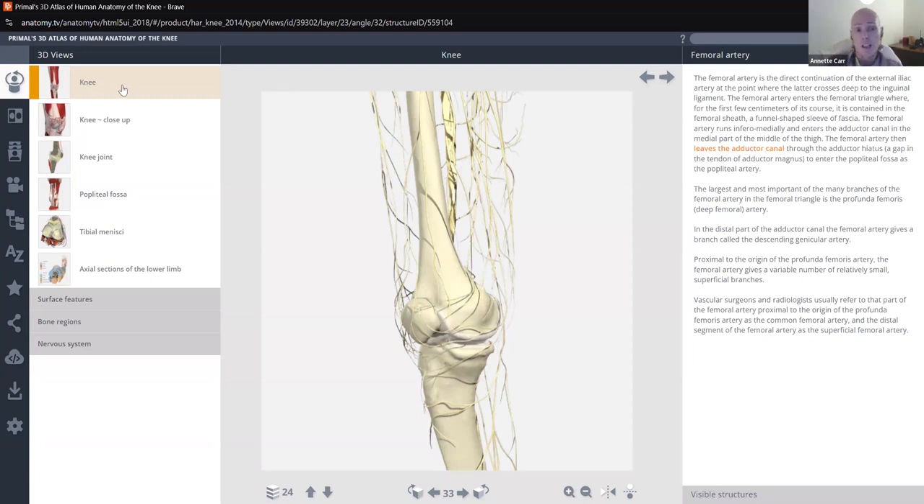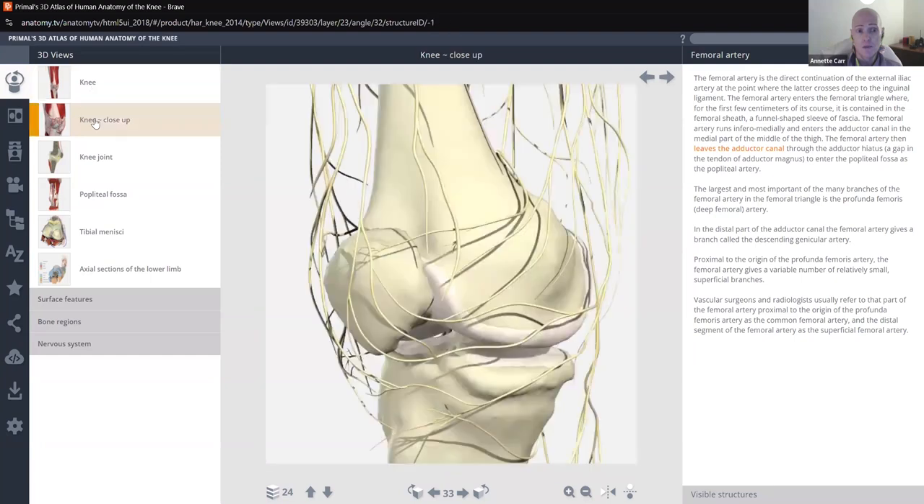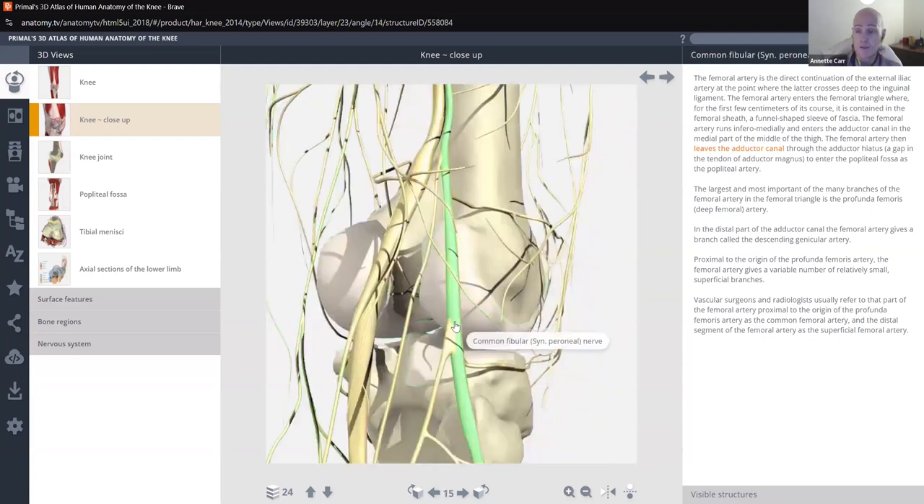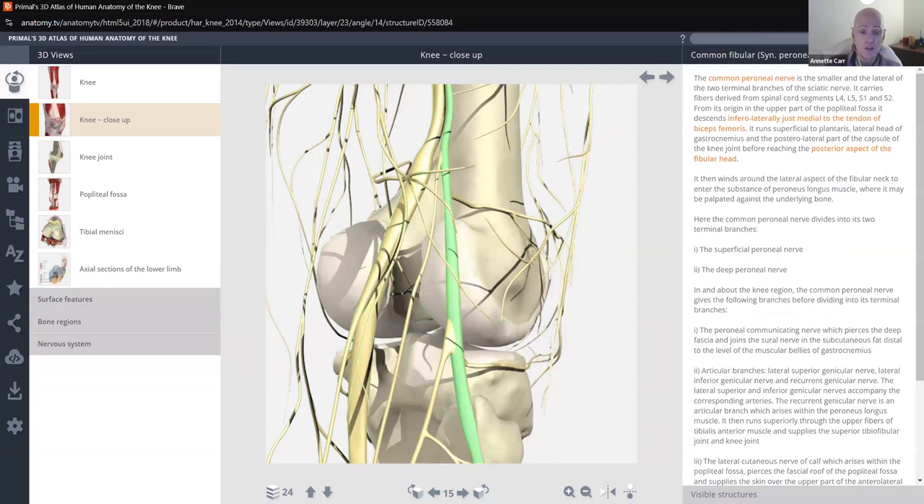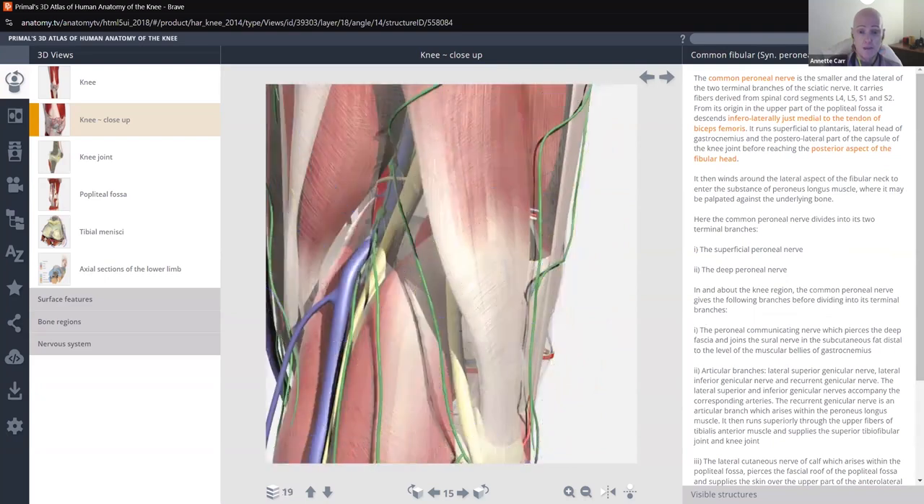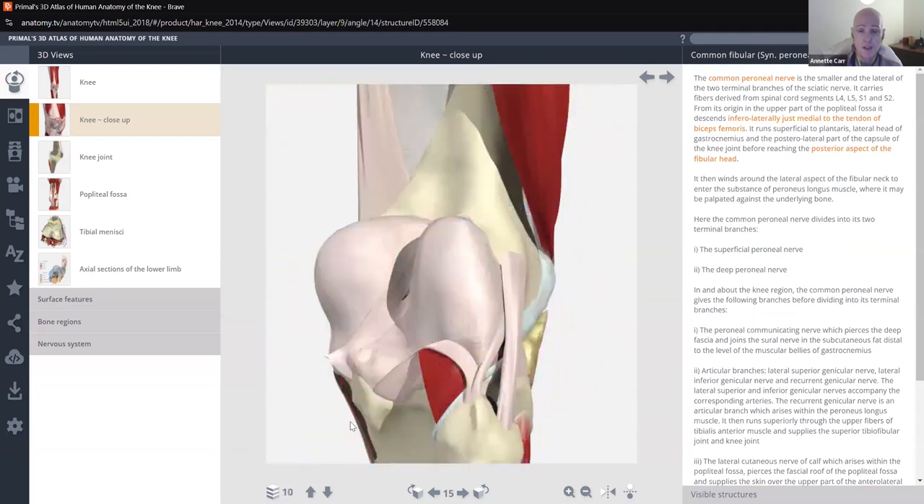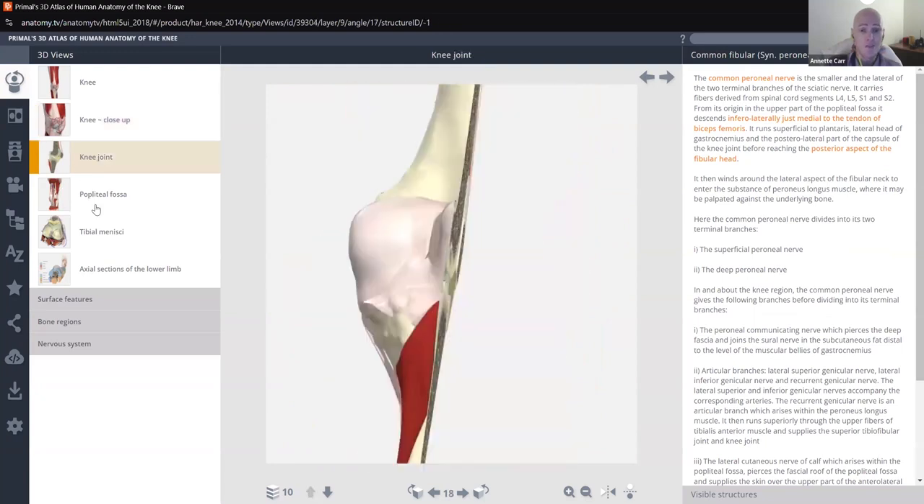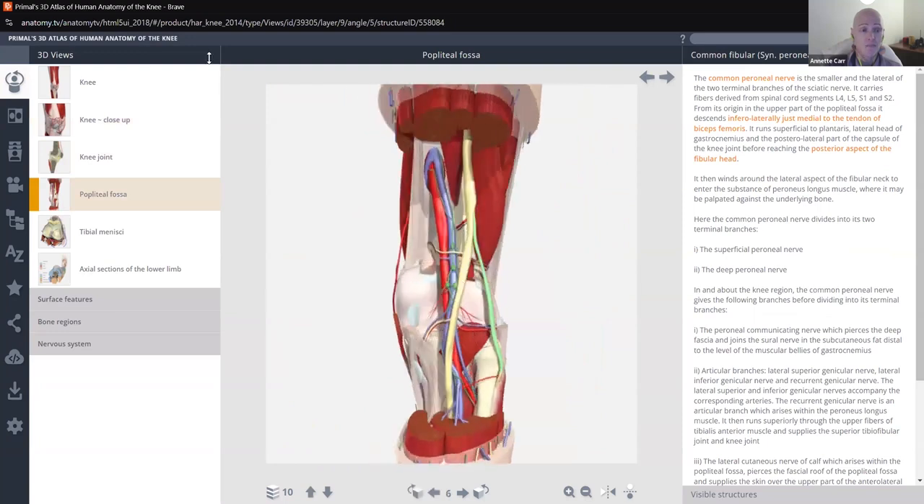So that's the knee over here. Okay, on the left, you can also do a close-up. So these are various views of the knee. So you can start with the close-up of the knee. And again, it spins, and you can see various nerves here that you can look at. You can take those away, depending on what layers you want. So you can get a good look into here. And so we have these various views that you can use just for the knee.